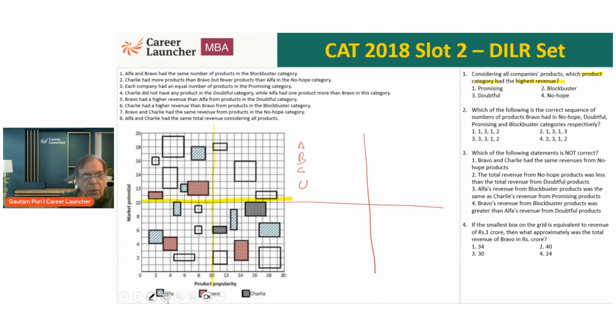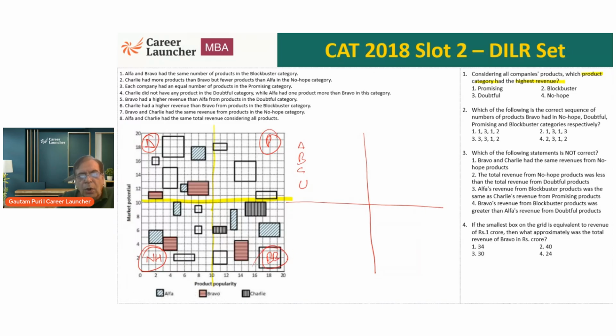What are the categories we are talking about? We are talking about these 4 categories. This one, where both are greater than 10, is promising. Then we have both less than 10, which is no hope. The top left quadrant is doubtful, and the bottom one is Blockbuster.